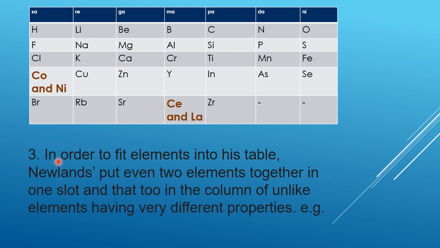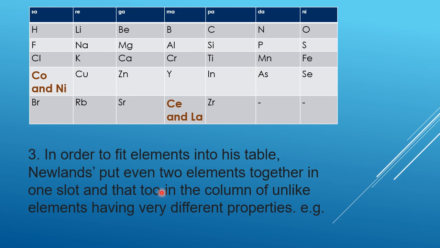Third demerit, in order to fit elements into his table, Newland put even two elements together in one slot, and that too in the column of unlike elements having very different properties.